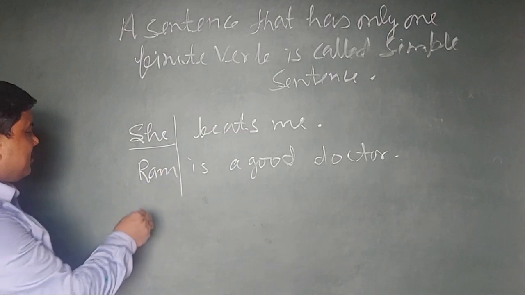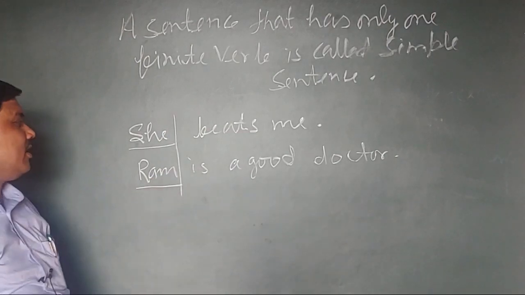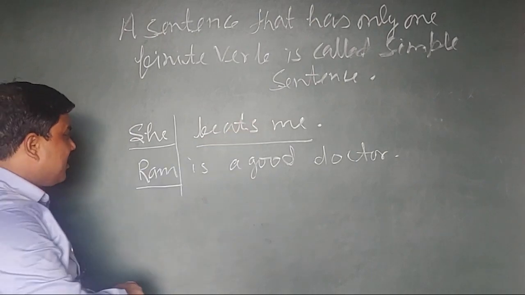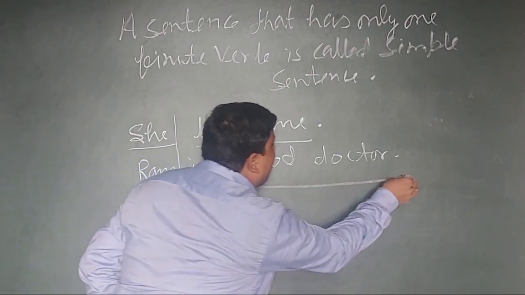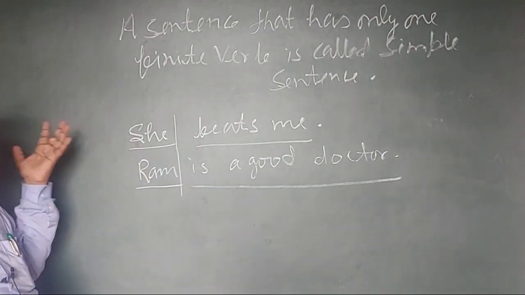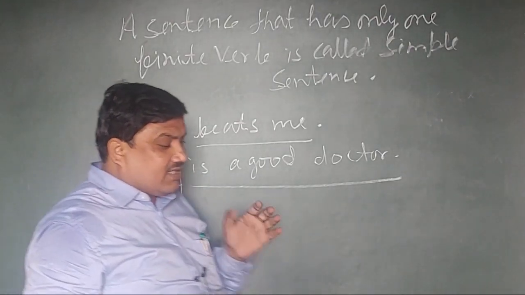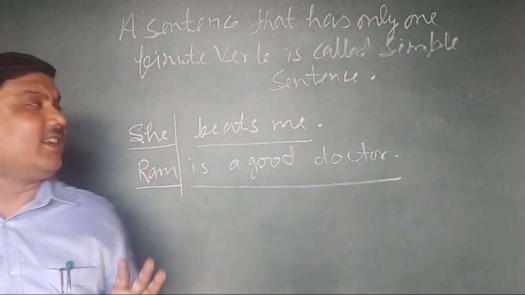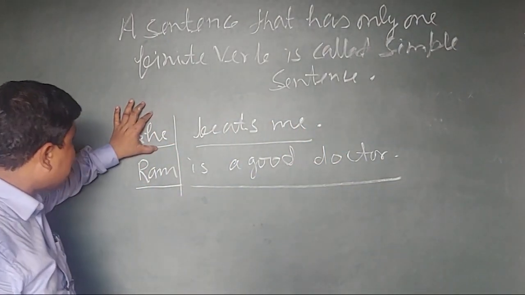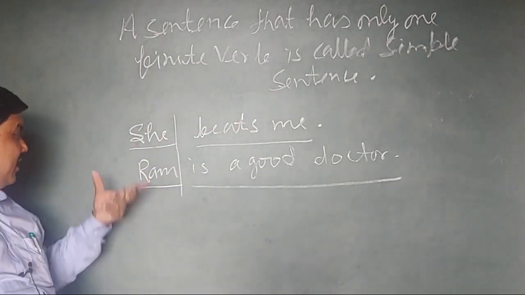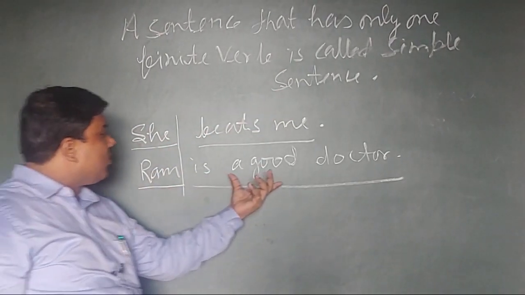Single subject, single subject. Beats me is the predicate, is a good doctor is the predicate. According to the first definition, a sentence that has only one subject and one predicate, here one subject, one predicate. This sentence is simple. Here too, one subject, one predicate.